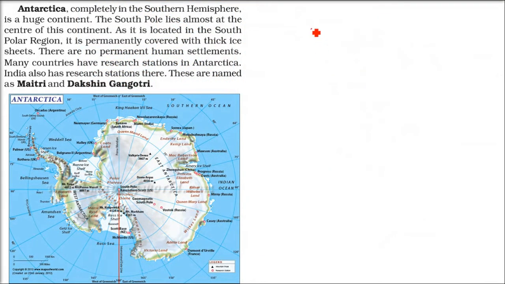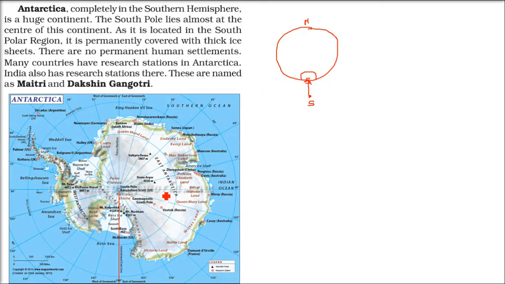Antarctica. Now this is a globe. I am telling you to come to the southern portion, the southern pole, and in space, some height below it. Whatever you see is this picture.